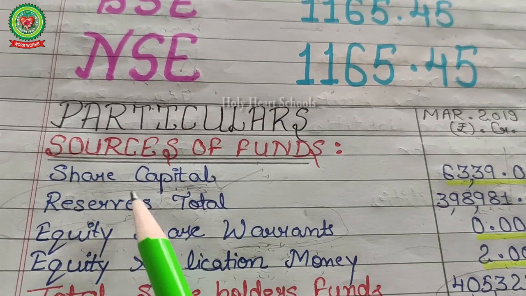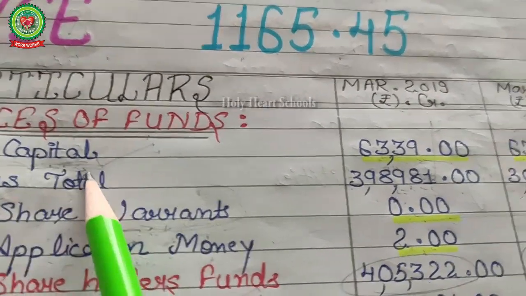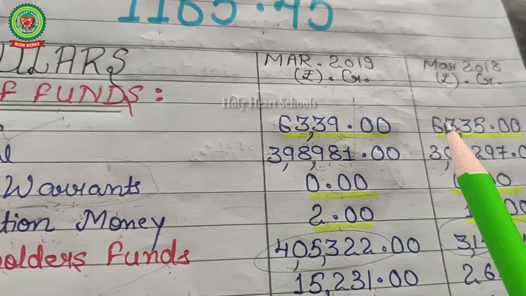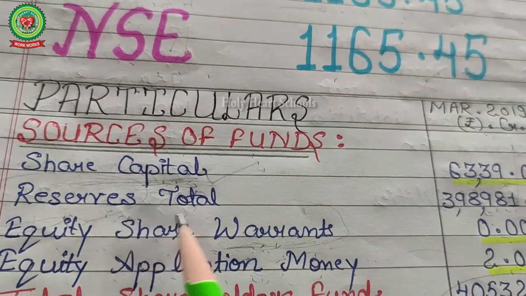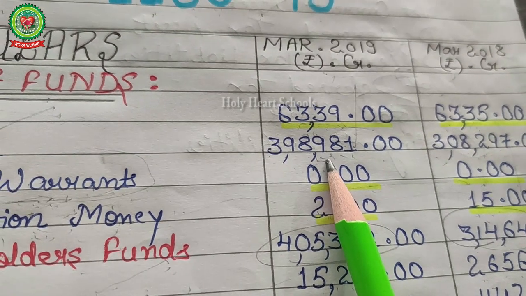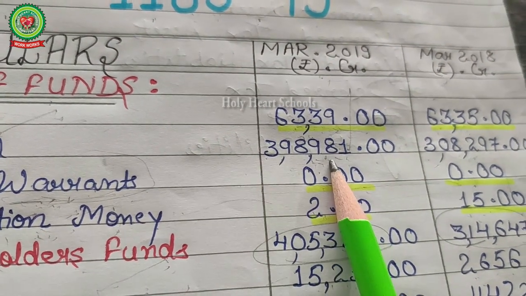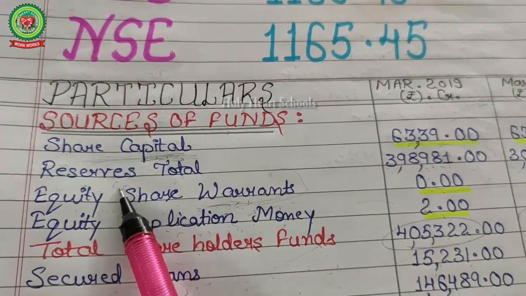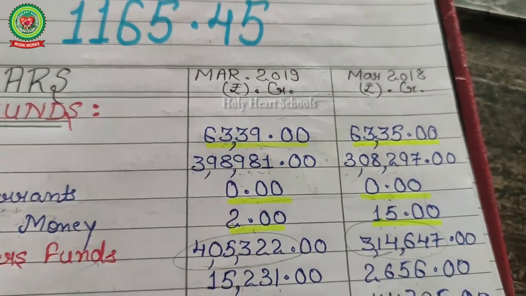Under source of funds, there is share capital, the money invested by the shareholders. See, this year it is more as compared to last year. Now the reserves, created out of the retained earnings of the company, are 3,9809. Students, welcome back. We are at the point of reserves. Compare the reserves of Reliance this year, which are more as compared to last year.